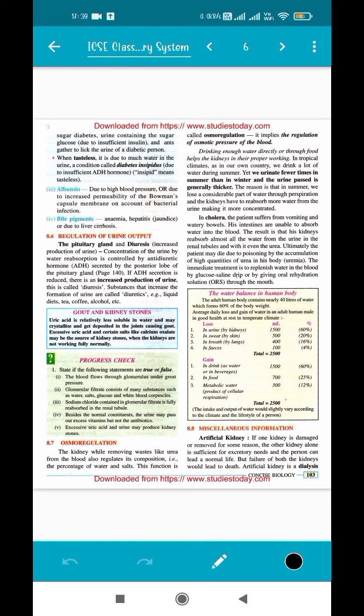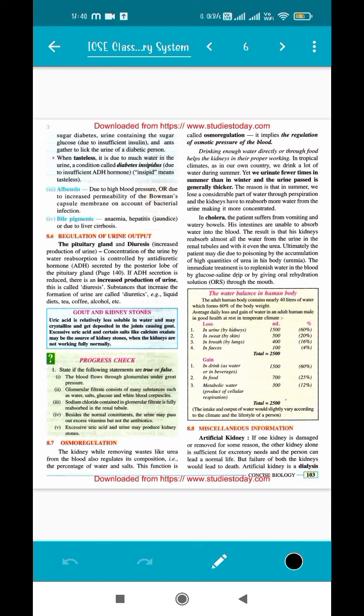What does it mean? The kidneys are not in proper working condition, both of them together. If we do not have a single kidney, we can still survive. We can survive with one kidney. But if both the kidneys fail, under that condition you have to go for a kidney transplant, which is the best method, but it is quite costly. So until a donor is available to you, people undergo the process of dialysis, which is also known as the artificial kidney.